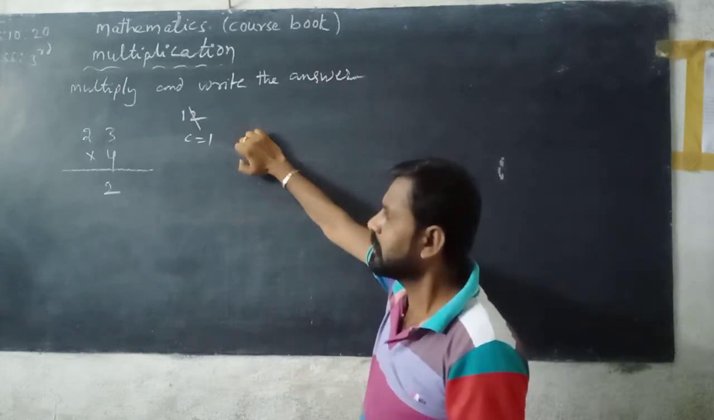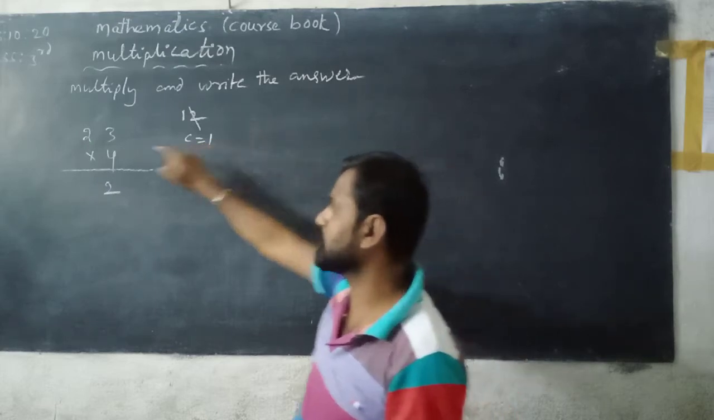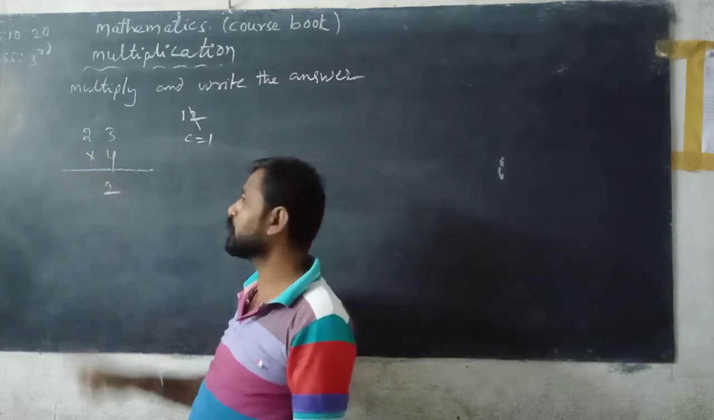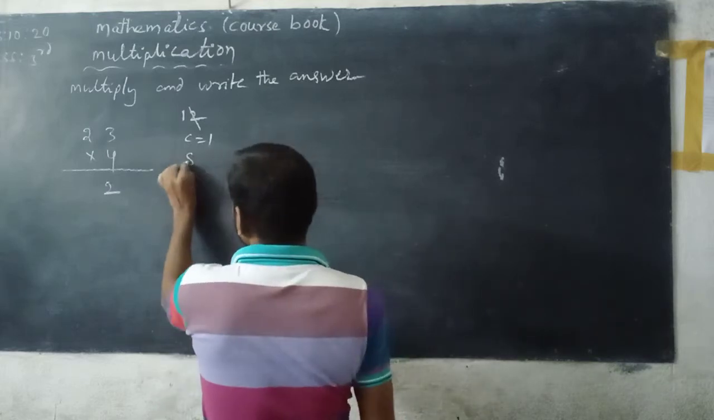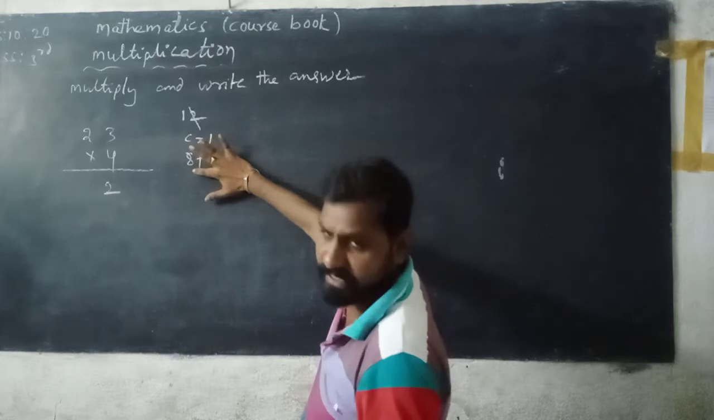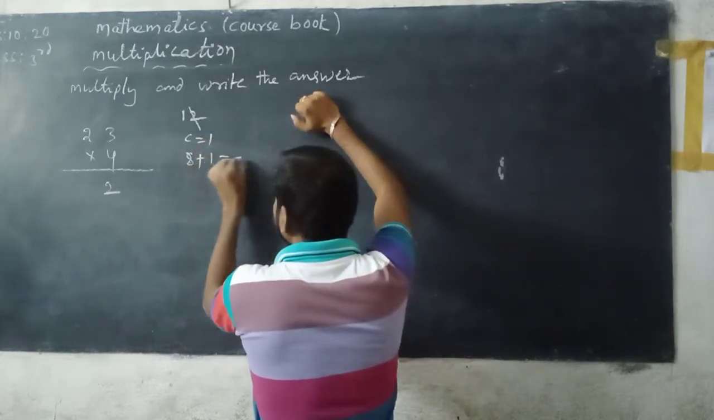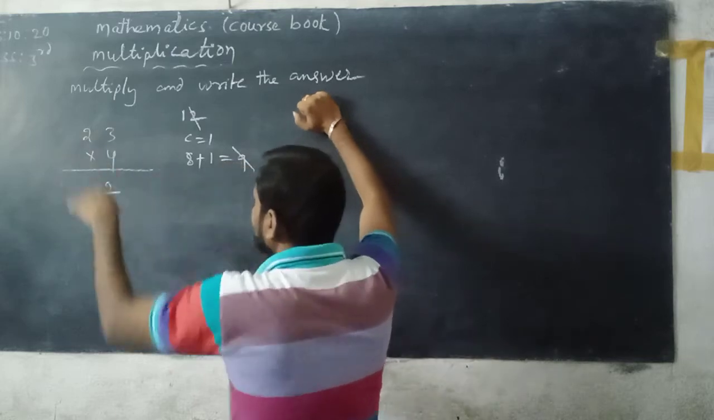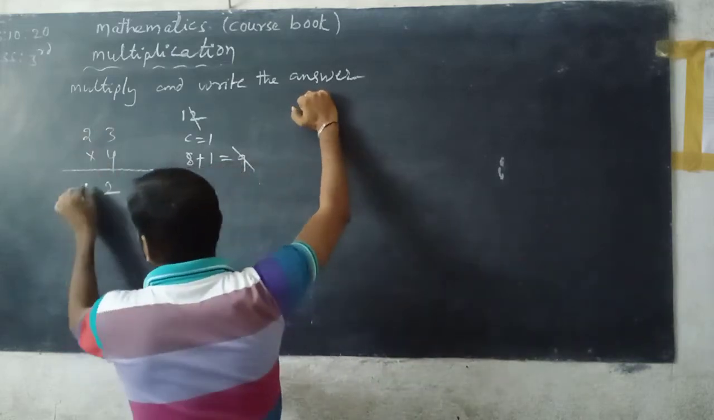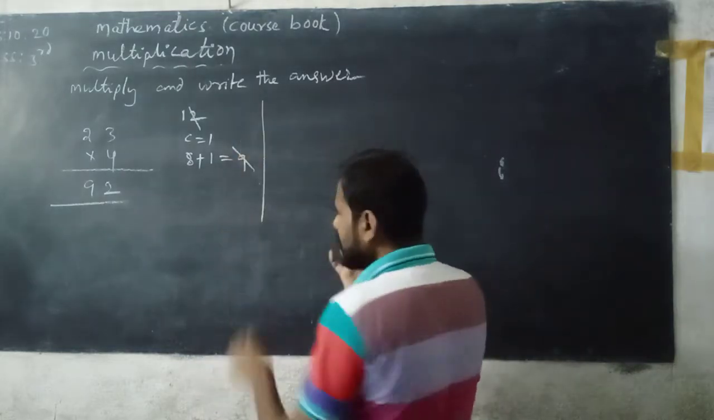Next, we multiply the tens place digit, that is 2, with 4. So 2 fours are 8. Don't write 8 directly because carrying 1 is there. 1 is added to 8, so 8 plus 1 is 9. 9 is written under the tens column of the product. So the product is equal to 92.